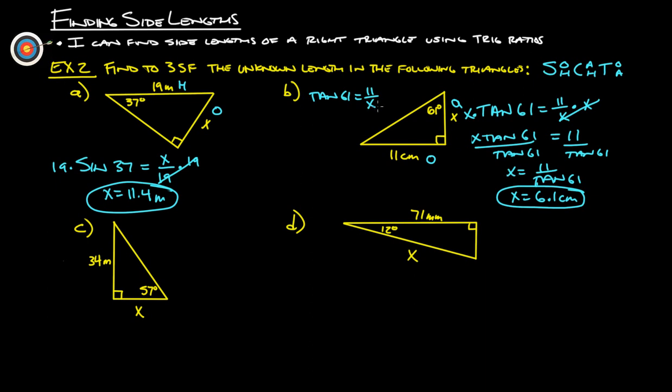spots. I've noted over time that whenever the variable I'm looking for is in the denominator, I'm just going to switch it with whatever's over here, the whole thing. So that's going to end up being x equals 11 over tangent 61, which is what we were looking for there. Okay, so that's just a quicker way to do that. If you don't remember that, that's fine. You'll do this enough times and you'll eventually remember that shorter way to do this. Okay,